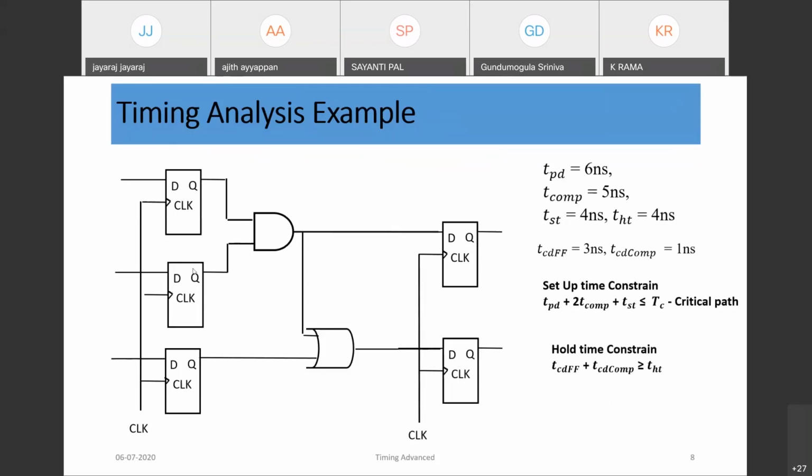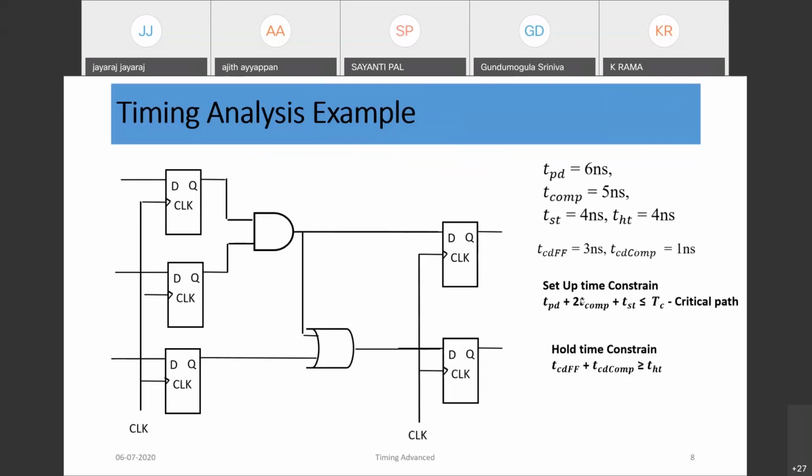In this circuit, this Q to this D is one path, this D to this D is another path, this D2 via this AND gate and OR gate to this below D is another path, and this D2 to this D is another path. So we have 4 paths in this design.